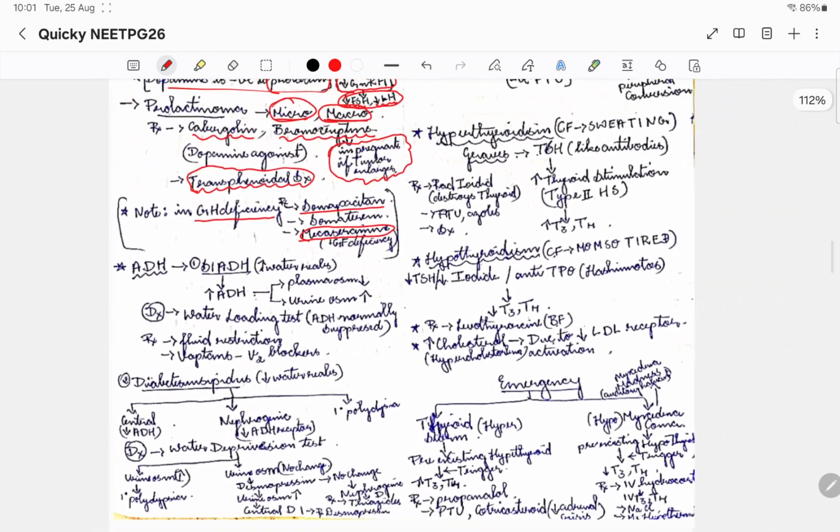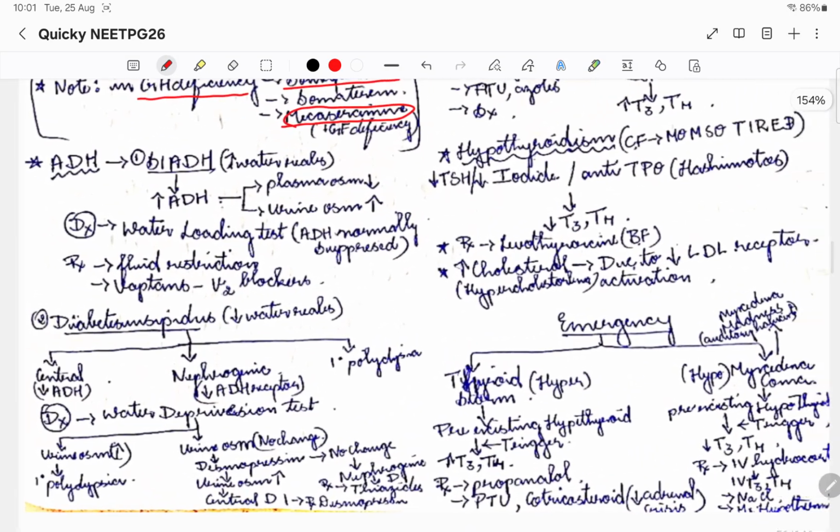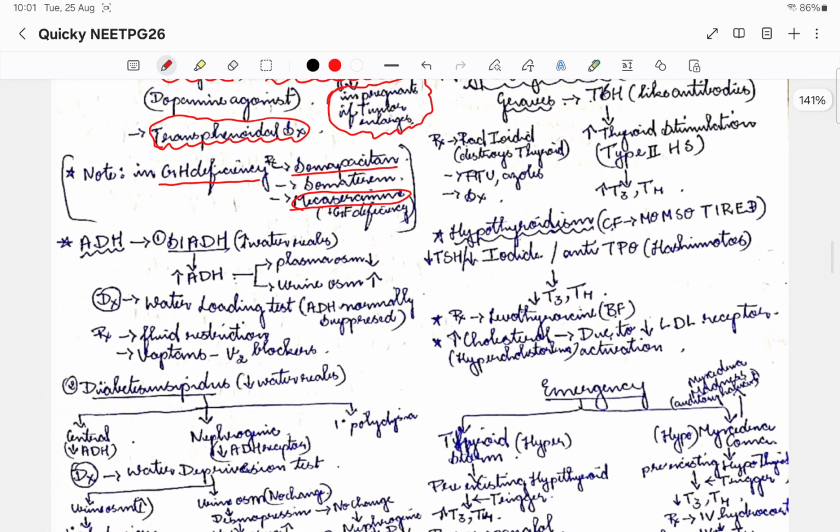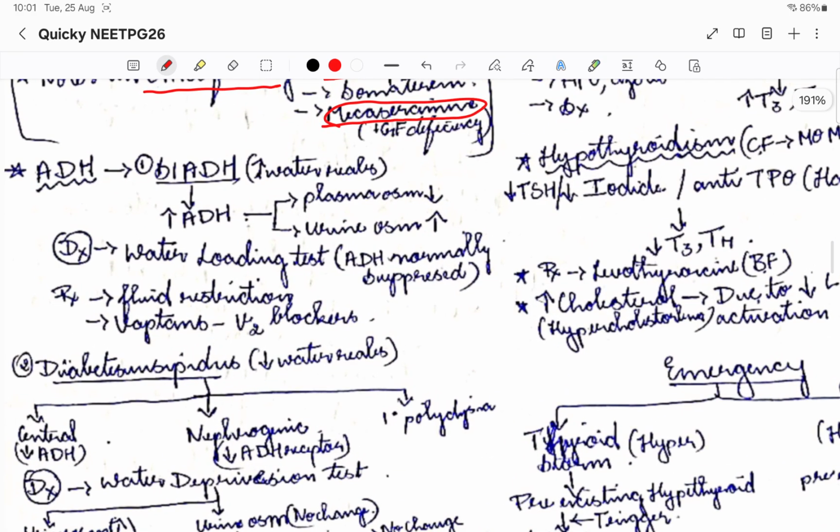Then coming to the next drug, the posterior pituitary. We discussed two main anterior pituitary drugs, right? Growth hormone and the prolactin gland. Now we'll go on to the important hormone with respect to the posterior pituitary, that is antidiuretic hormone, vasopressin. Let us see what the function of ADH is.